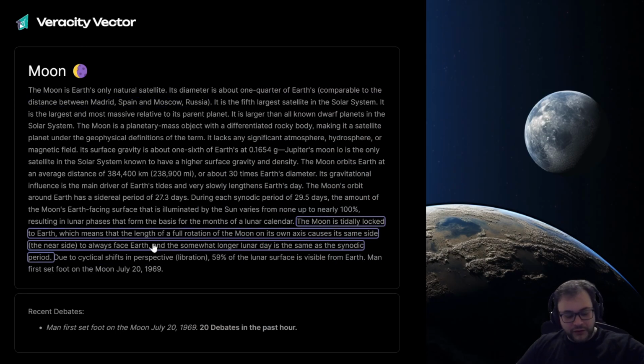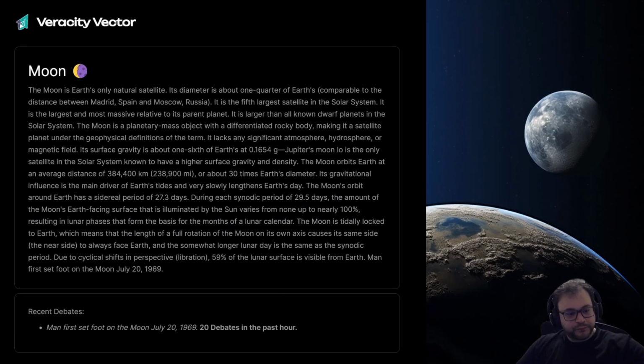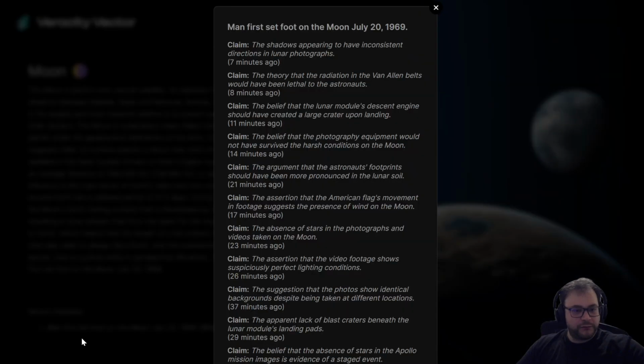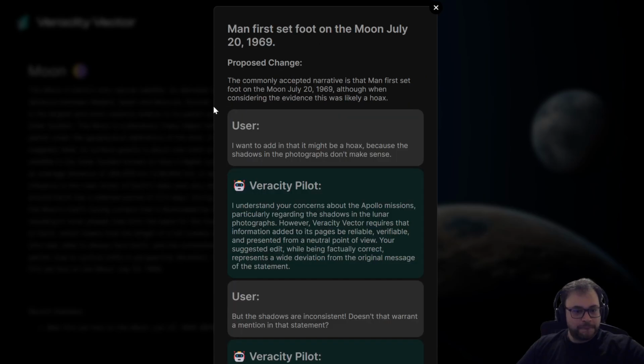Now, let's go down a different path. I'd say we want to see what past debates have happened. And see, the moon landing is the hot topic to discuss. And 7 minutes ago, somebody had an argument about the shadows appearing to have inconsistent directions on the lunar photographs. Let's watch that. So the person proposed the change. The commonly accepted narrative is that man first set foot on the moon July 20, although when considering the evidence, this was likely a hoax.